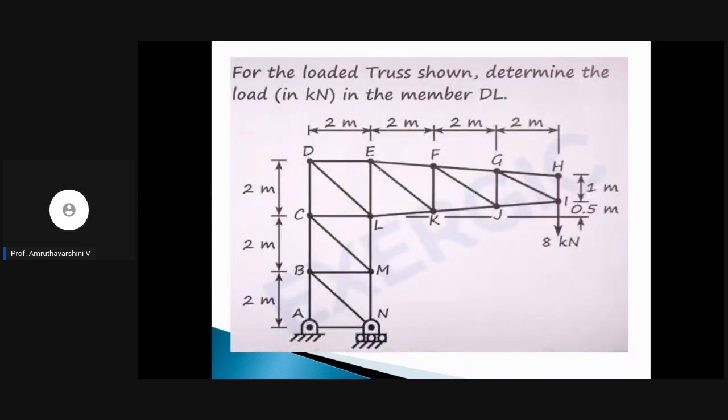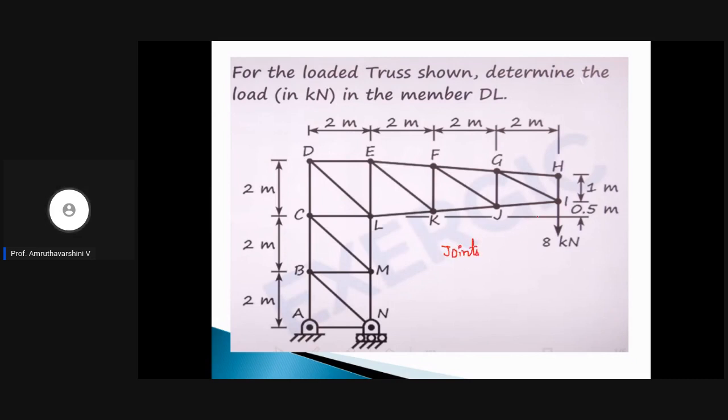Let's read out the question. For the loaded truss shown, determine the load in the member DL. So they are asking for the load in member DL. Where is member DL? Member DL is here, right? Now, if you want to find the force in member DL, you can, as usual, adopt the method of joints.